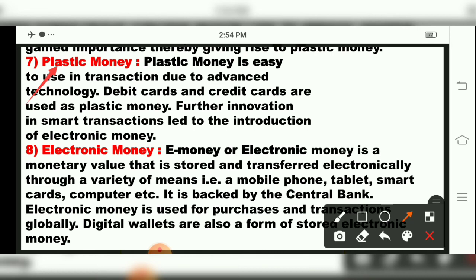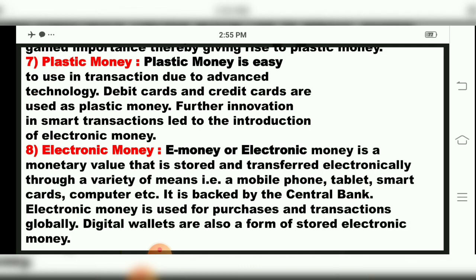E-money, electronic money, has a monetary value. It can be stored and transferred electronically by a variety of means: mobile phone, tablet, smartphone, computer, online transfer of money from one bank to another. It is backed by the central bank. Electronic money is used for purchases and transactions globally. Digital wallets also are, children, a form of stored electronic money.